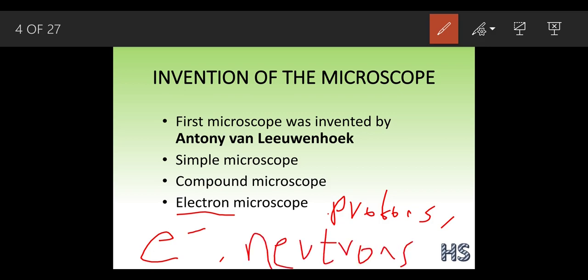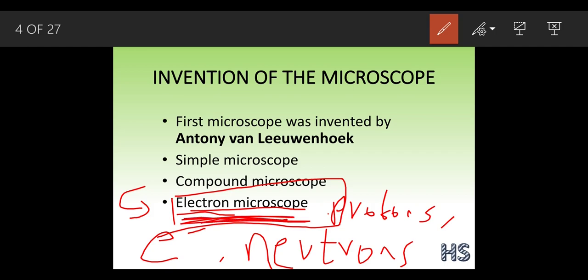And this electron microscope was 2 lakh times more magnifying than the ordinary compound microscope. So see, a more powerful microscope has been invented with time. So this was all about the microscope, how in the olden days it started, and now we are in the modern era where we can use the electron microscope to see the subatomic particles.